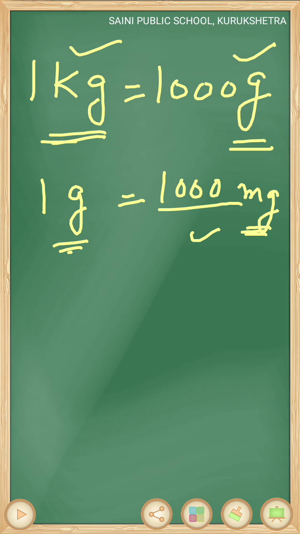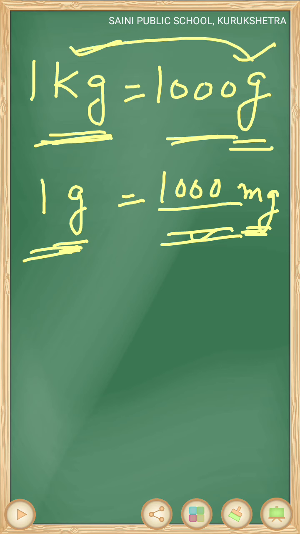So 1 kilogram is equal to 1000 gram and 1 gram is equal to 1000 milligram. So for converting kilogram into gram, we have to convert 1 kilogram into 1000 gram. Similarly, for converting 1 gram into milligram, we have 1000 milligram.